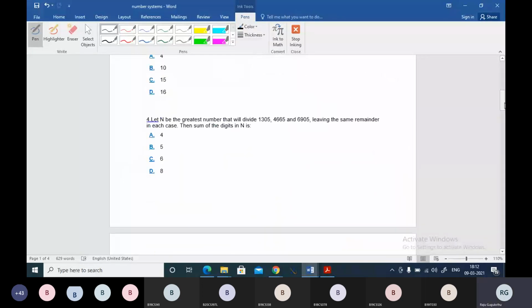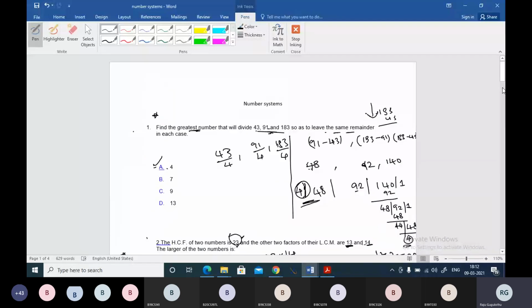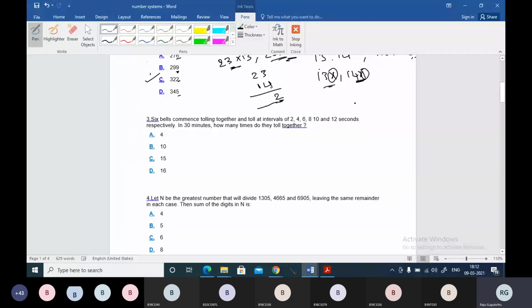Okay, now let me go to the next question, question number 3. It's very easy, boss. 6 bells commence tolling together and toll at intervals of 2, 4, 6, 8, 10 and 12 seconds respectively. In 30 minutes, how many times do they toll together? This model is also very important. If they want to toll together once again, they will toll at the LCM of the given numbers, boss. This is the LCM problem.